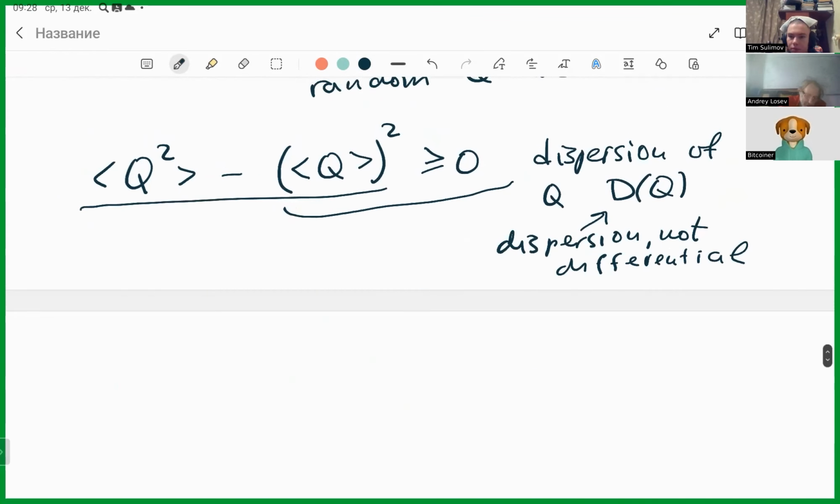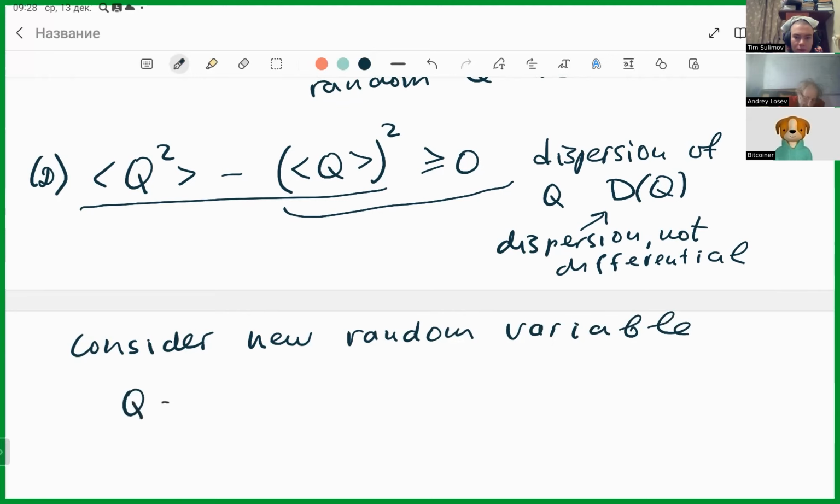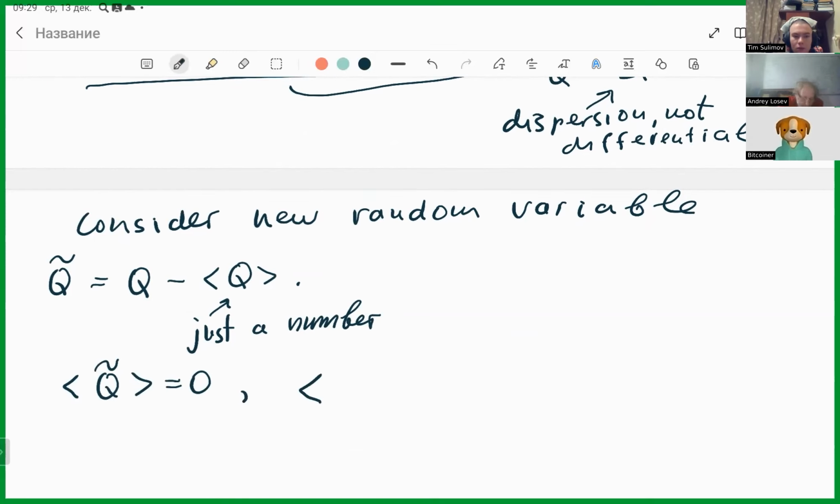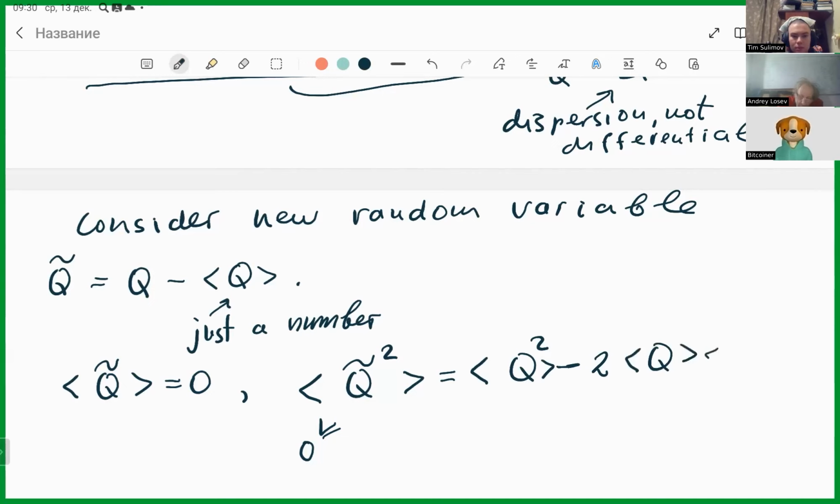So how can one prove this condition? To prove it, it's enough to consider, let me call it the D condition, a new random variable that is Q minus the average of Q. Let us call it Q tilde. The average of Q is just a number, so it is clear that the average of Q tilde equals 0. But we may look at the average of Q tilde squared. It's definitely greater or equal than 0. So here we have Q² minus 2 Q times the average of Q plus the average of Q squared.